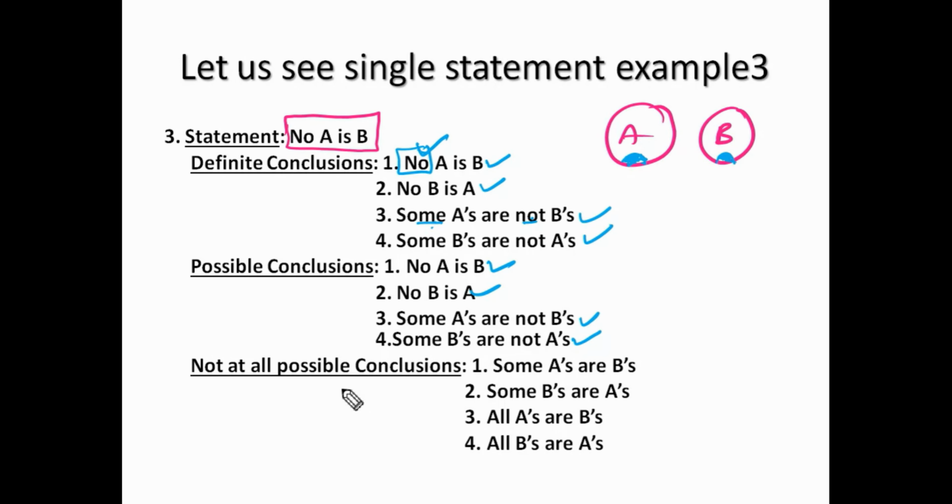Next, not at all possible conclusions. Some A's are B's. He has mentioned that no A is B, so at least one A can never be B. That means A and B should be separate always. So how can we intersect some part or all of it? It is not possible. So these four conclusions are not at all possible conclusions. Right? Okay.